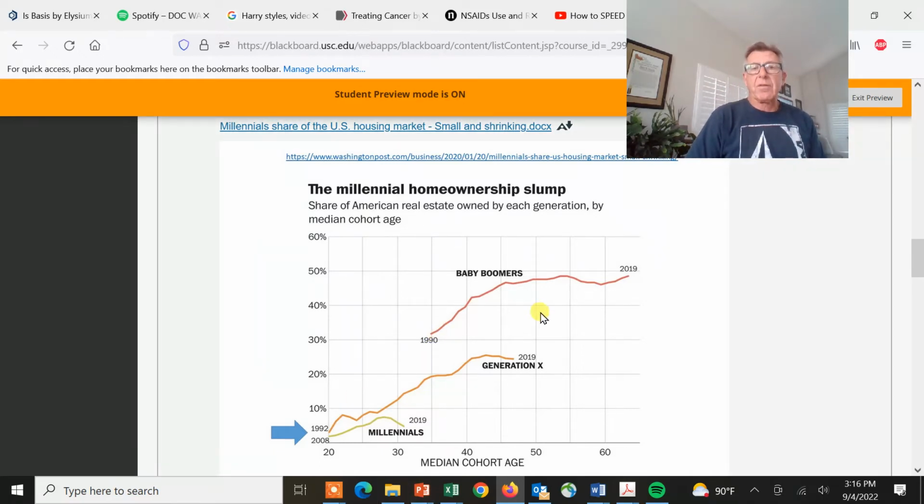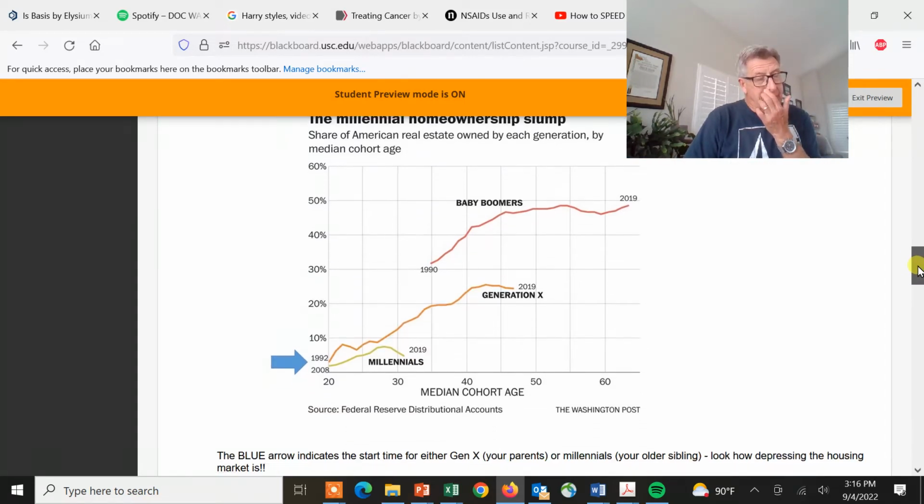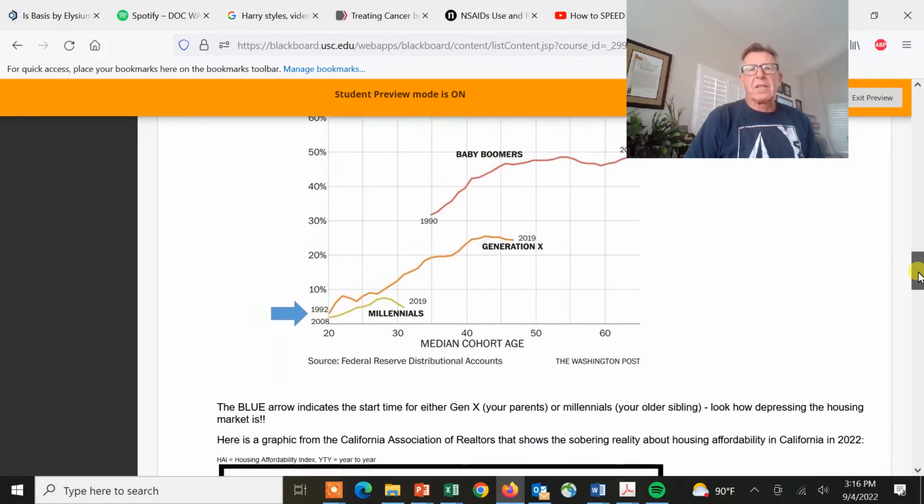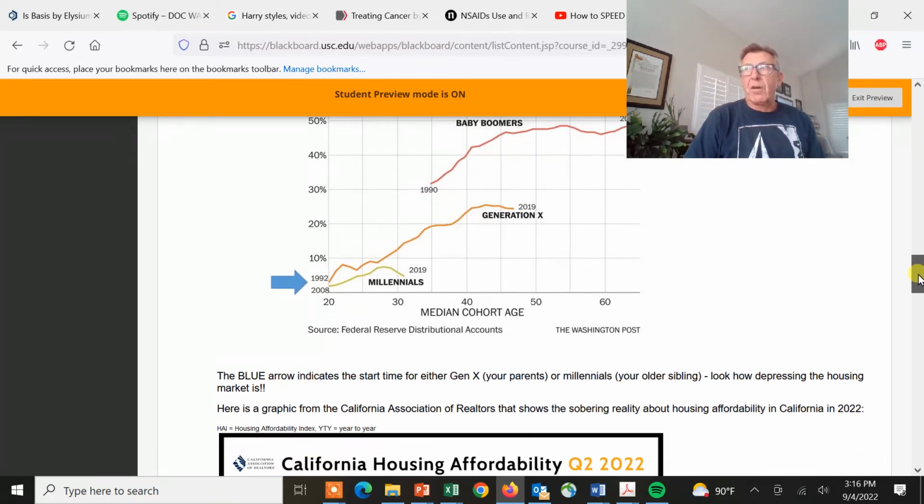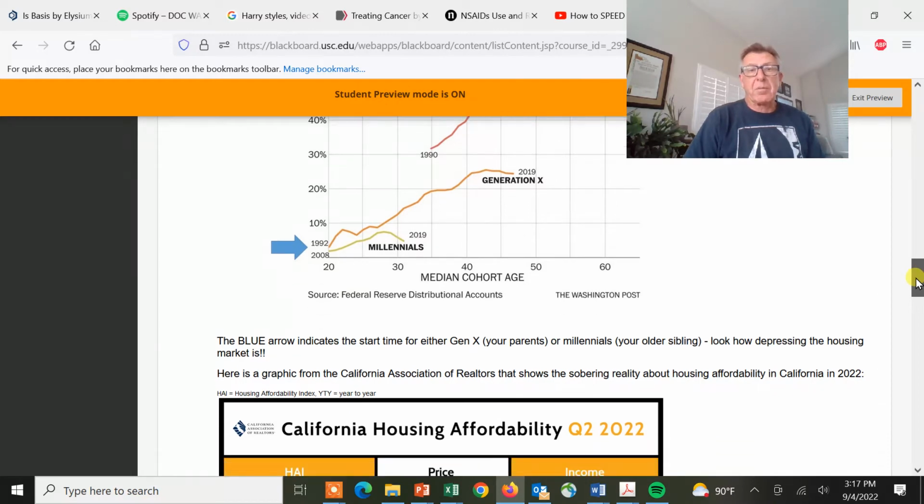We can look at this as a function of the age cohort. When we look at the baby boomers, at 40 years of age, you see that we have more than double the ownership of homes compared to Gen Xers. And you can see millennials are in a crash course of not having much home ownership. Why is that? It's because the cost of housing far exceeds the change in people's salaries and the kind of jobs they get. It's really sad.